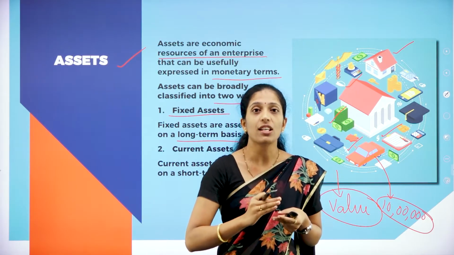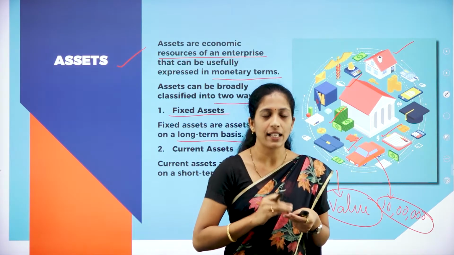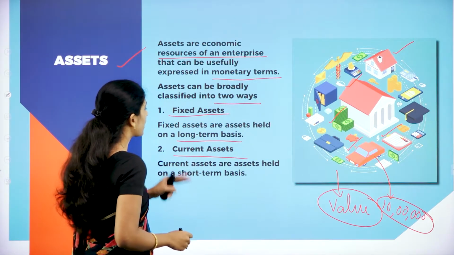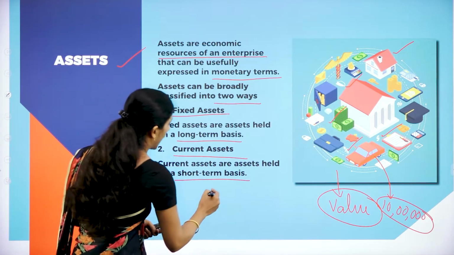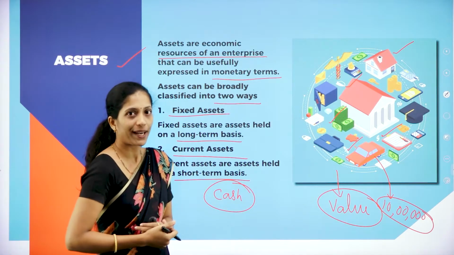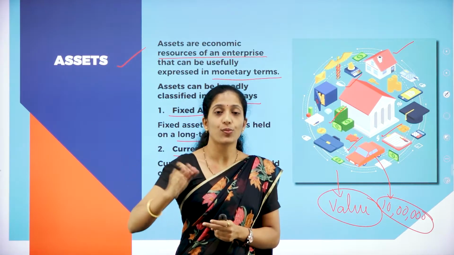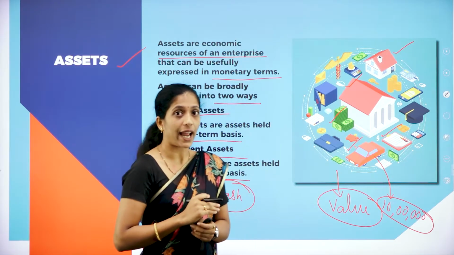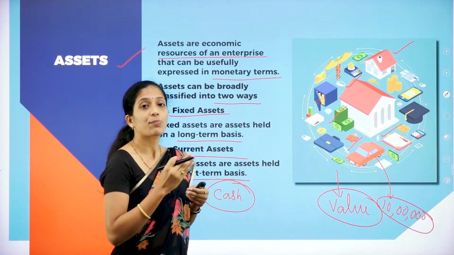In the sense, they have purchased it for long-term basis. For the longer duration, they have purchased that building, that is known as what? Fixed asset. Then what do you mean by current asset? So current assets are assets which are held for short-term basis. For example, cash. So here cash will keep on fluctuating, right? If you purchase a building, after so many years we will purchase another building, so we will not purchase often and often, whereas in case of cash, it keeps on fluctuating. It may increase, it may decrease.